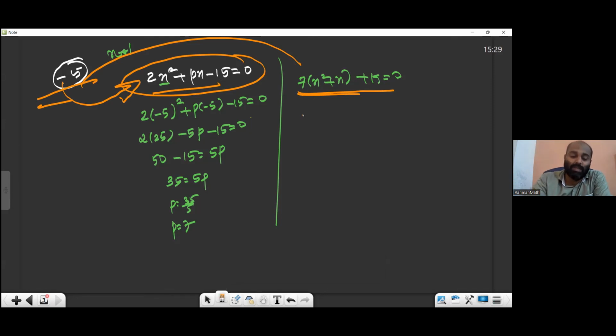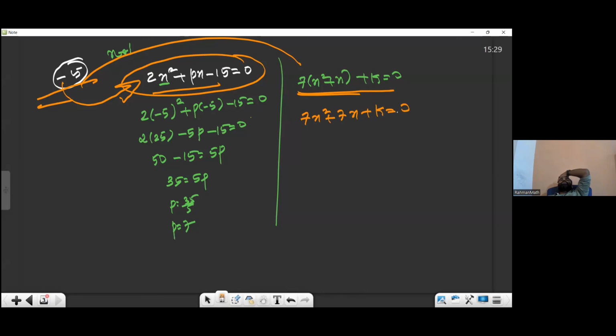-5 is the root of only this equation, not the second one. They didn't mention it anywhere, but some people are doing so. -5 is given as the root. Can we substitute here? You are not allowed to substitute over there, because -5 is the root of this equation only, not the second equation. So the second equation becomes 7x square plus 7x plus k equal to 0. I took a 7 for x square. But this has some other condition. You read the complete question, it has equal roots.